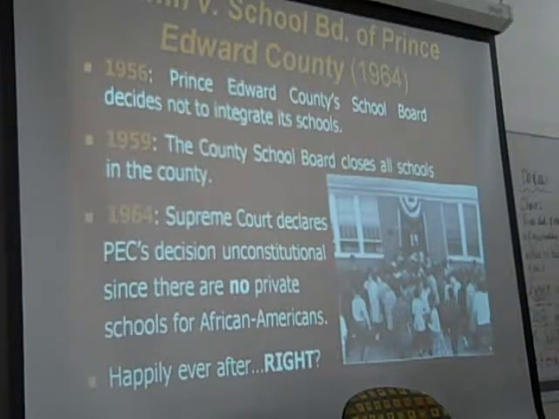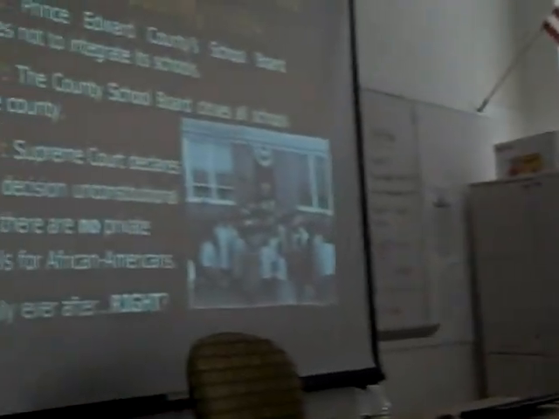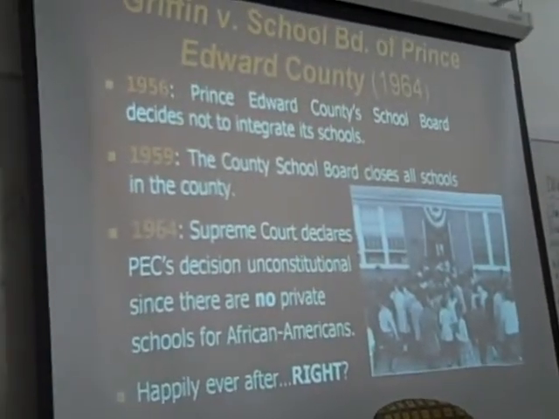Griffin v. School Board of Prince Edward County, right? This was the next case. You all also read this. What happened in Griffin? They closed public schools, right. Who closed public schools? Exactly, the county, right? Prince Edward County in Virginia, right? And what did the court decide in this case? Right, it violated the Equal Protection Clause, right?